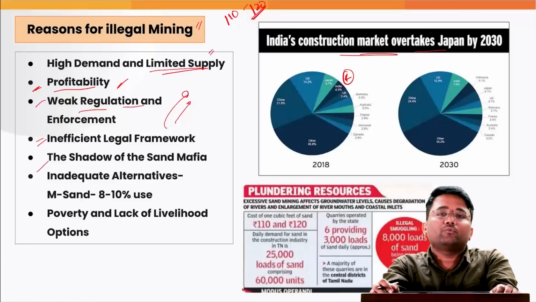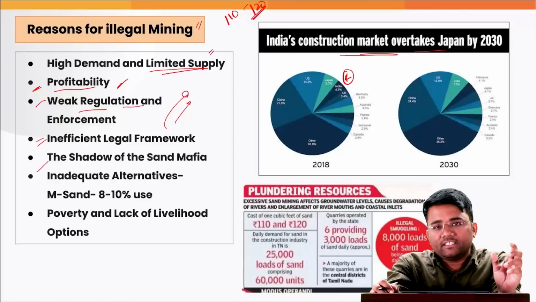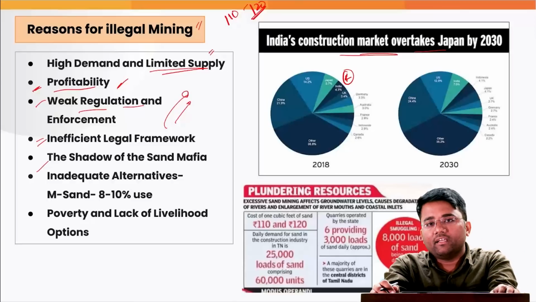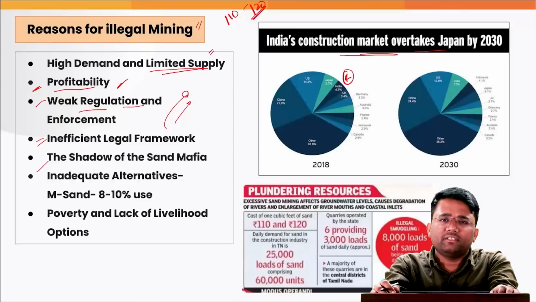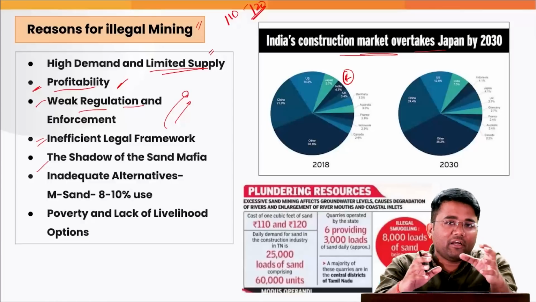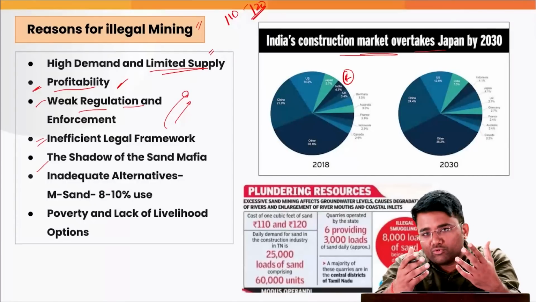These people have good political backing and a political nexus, and they somewhat disturb the auction process, and they take these sand mining leases at a much subsidized rate. These are given to special sand mafias, a limited number of people. These auctions are not available for most of the people.